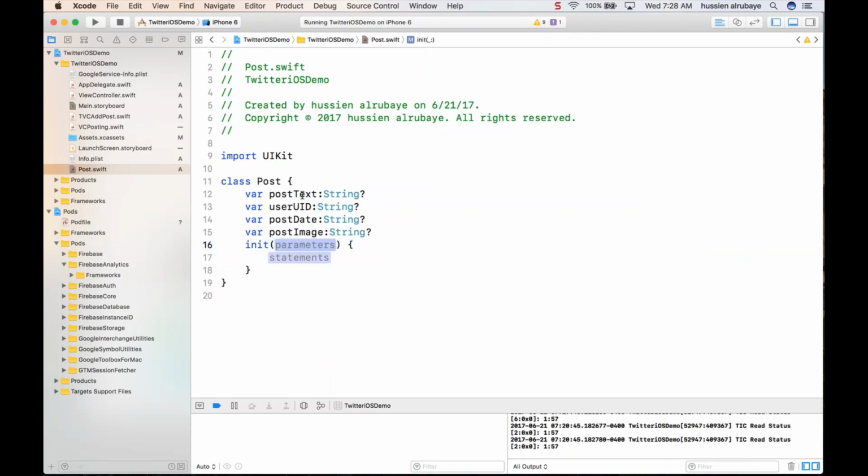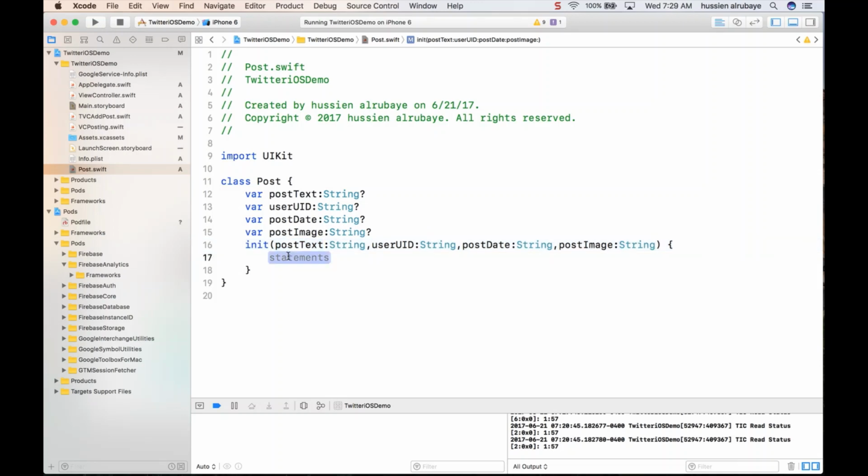Make sure I have an initialize function, which takes all this input: the post text, the user UID, the post date, and all the other information that I have, like the post image.